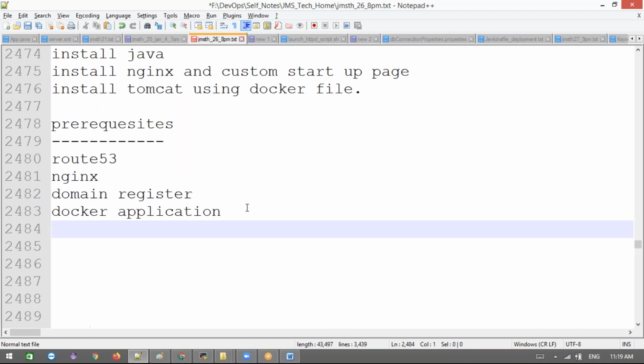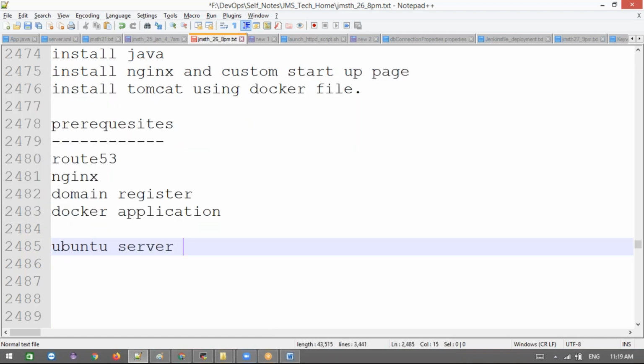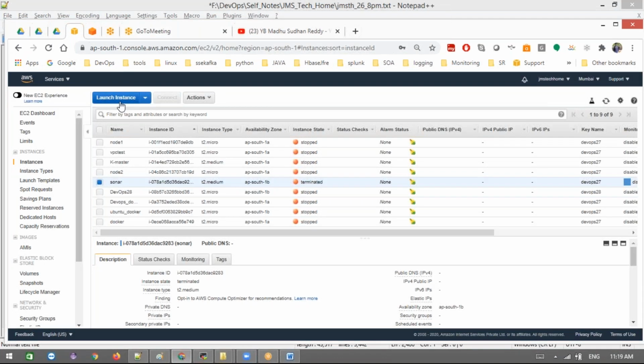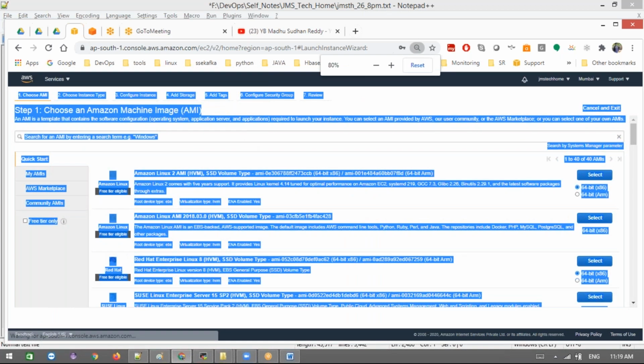First, let's take an Ubuntu machine. I'll take an Ubuntu server from my AWS account. To do all this, you must have a registered AWS account. I'm not discussing how to create an AWS account. Let me take a new server here, and zoom in a little bit.